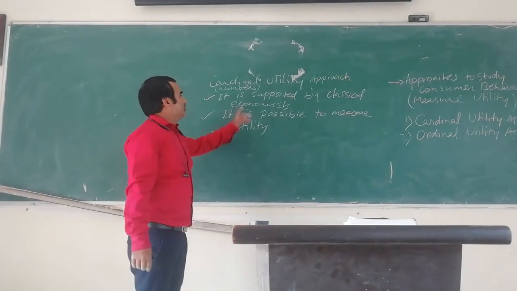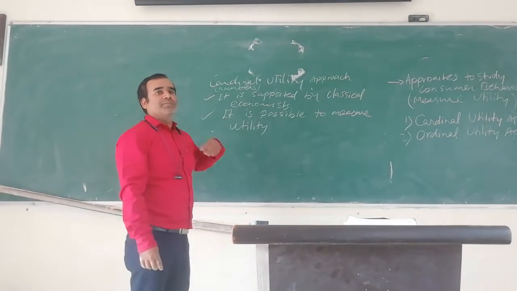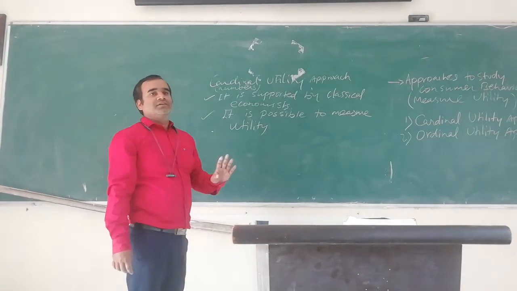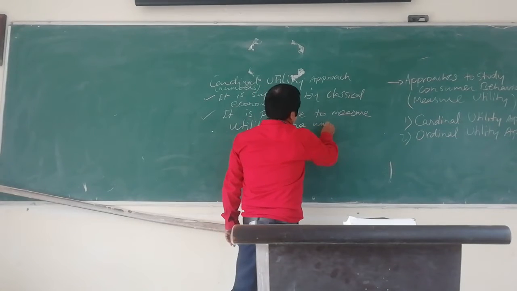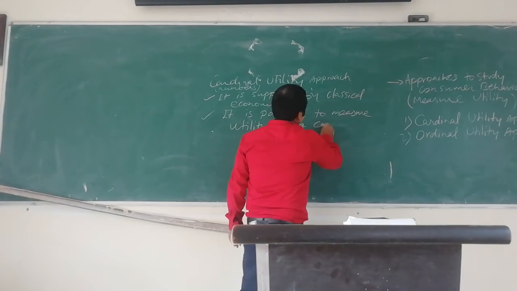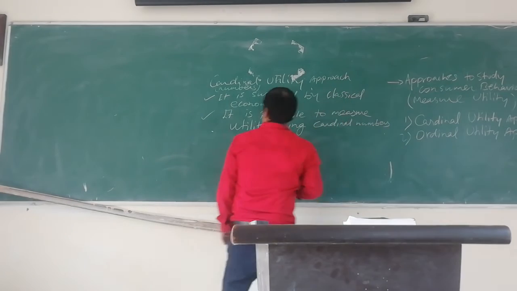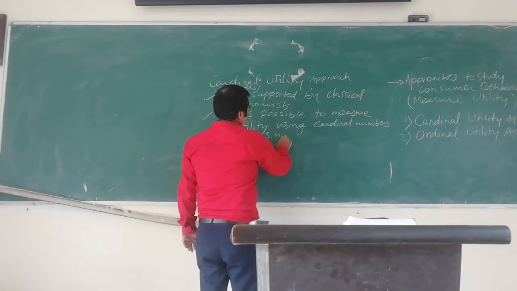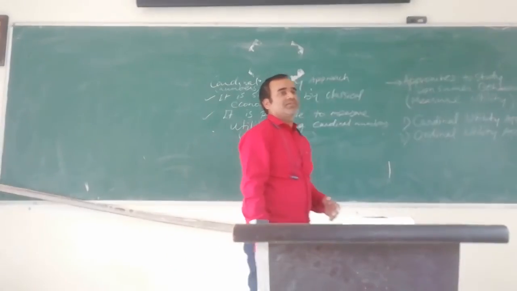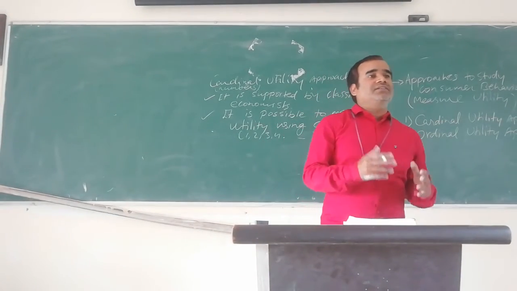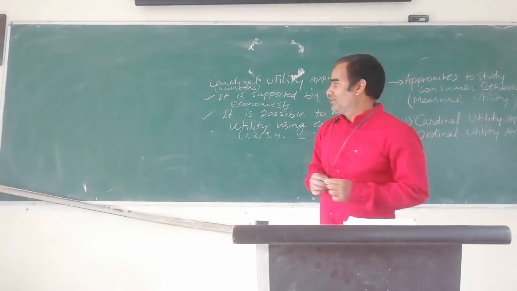According to this approach, the classical economists believe that it is possible to measure utility using cardinal numbers, like 1, 2, 3. Just as we use these numbers for addition, subtraction, multiplication, and division, the same way we can use these numbers to measure utility.